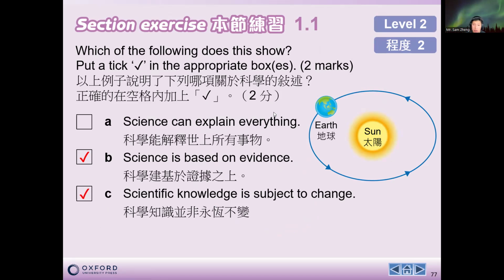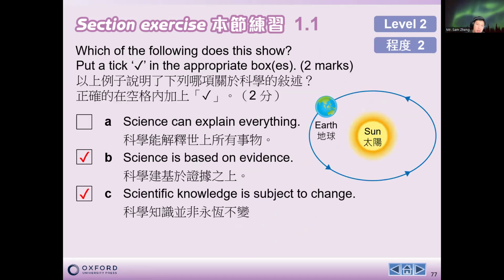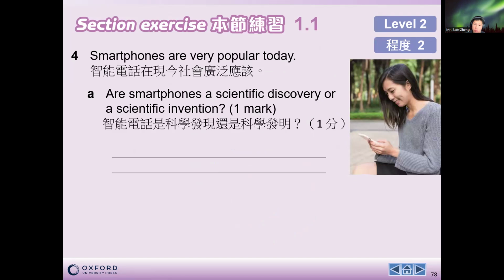And while science is based on evidence, we need pictures and observations using a powerful telescope to find the evidence that the Earth moves around the sun. So these two natures of science can be seen in the statement above.